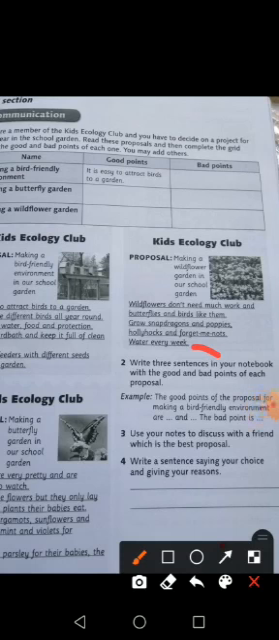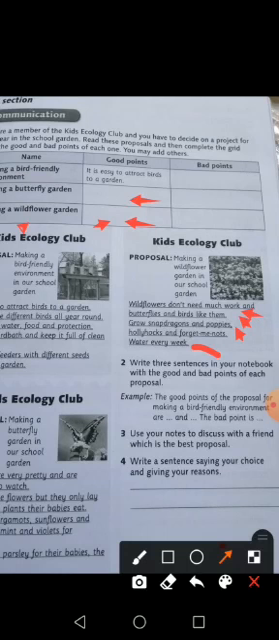Okay, so what is the good point of this project? Okay, this is the project wildflower. What is the good point of this project? The good point of this project is that wildflowers do not need a lot of work, right? They do not need a lot of work. They will attract butterflies and birds to the garden too.